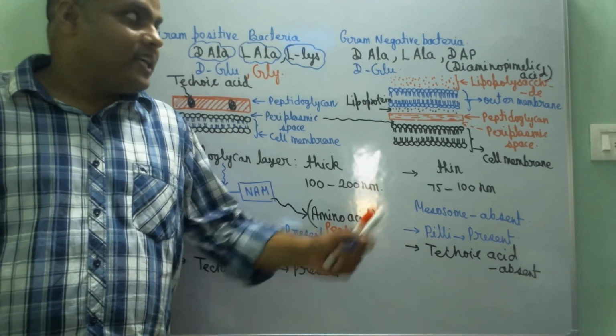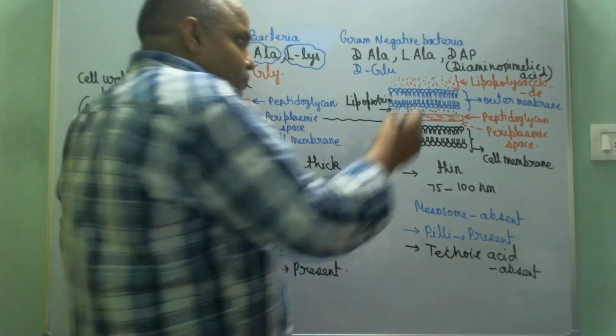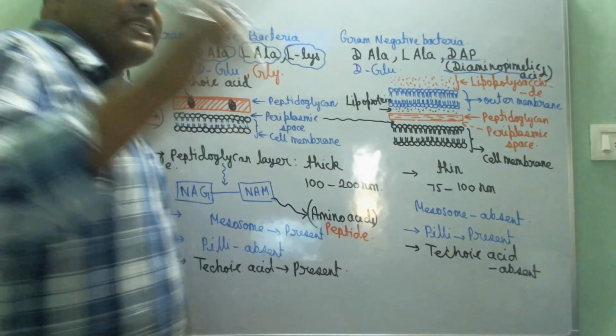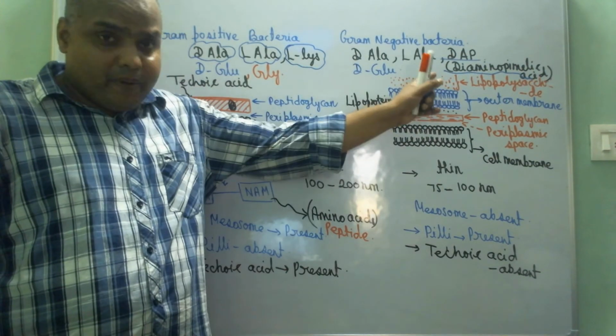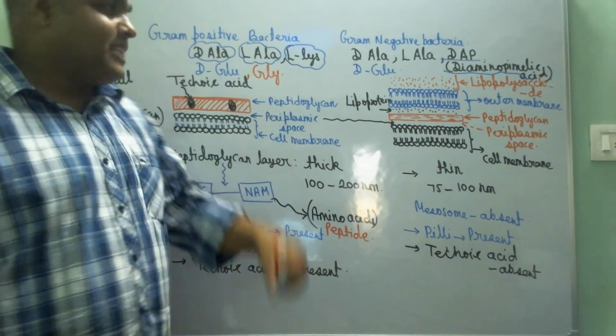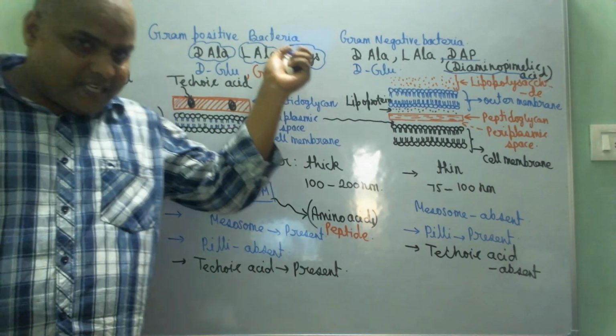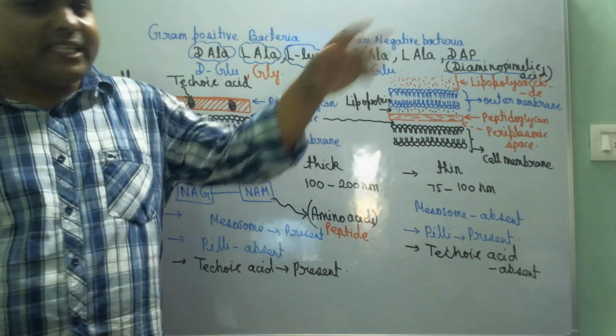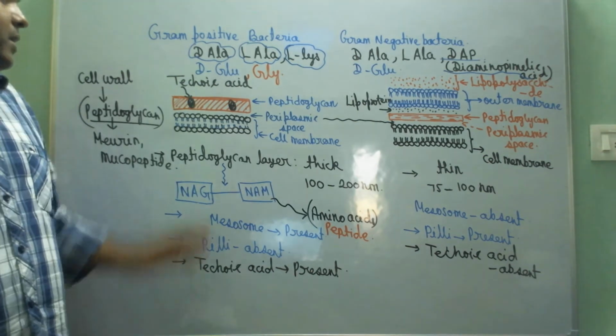Then what is unique? They have another unique amino acid, diaminopimelic acid. Mind it, remember it. Diaminopimelic acid is present in gram negative bacteria but absent in gram positive bacteria. L-lysine is present in gram positive bacteria, and absent in gram negative bacteria.